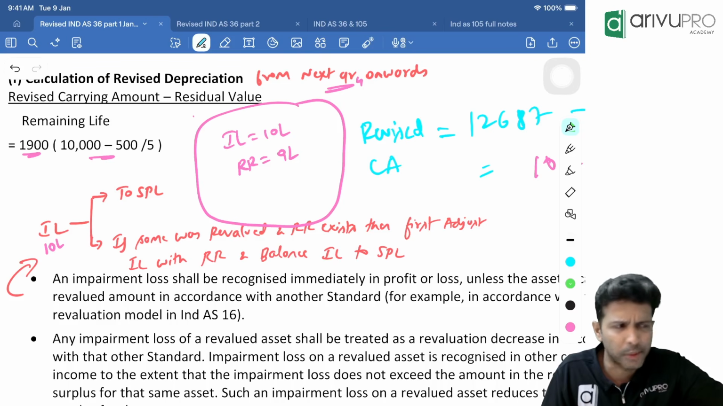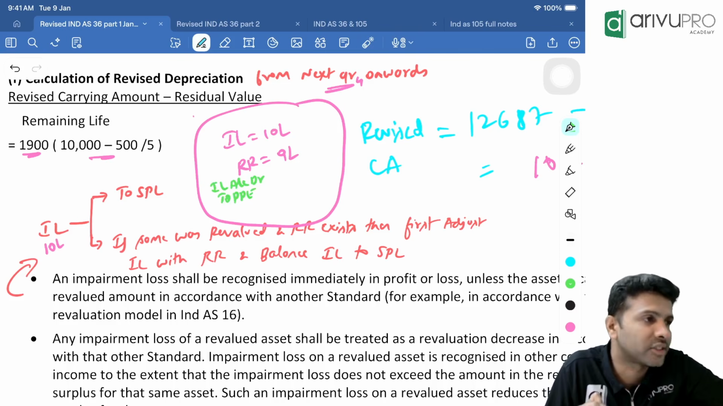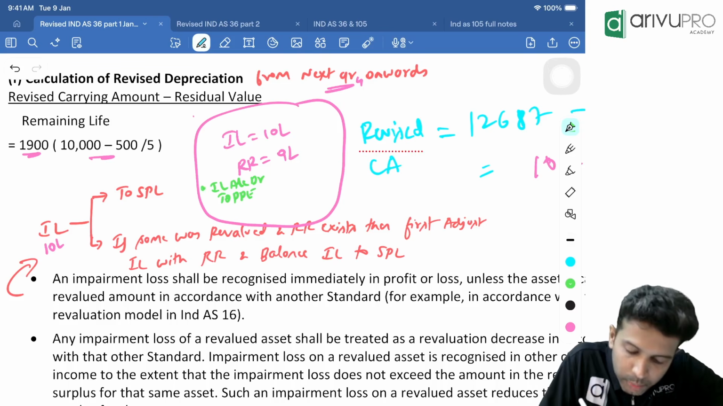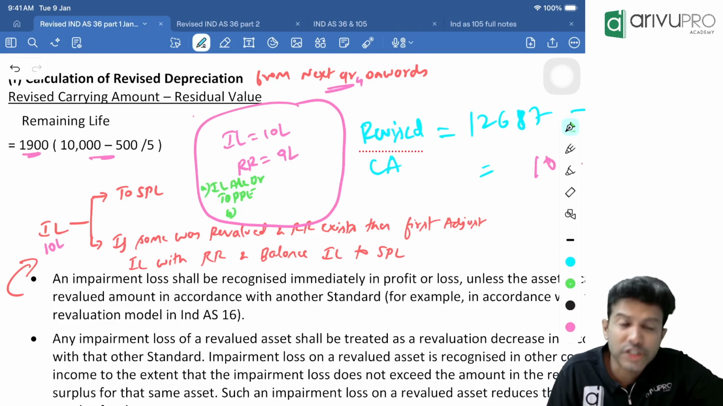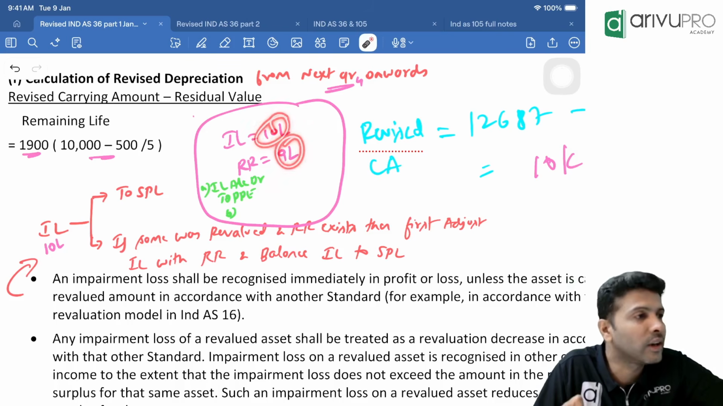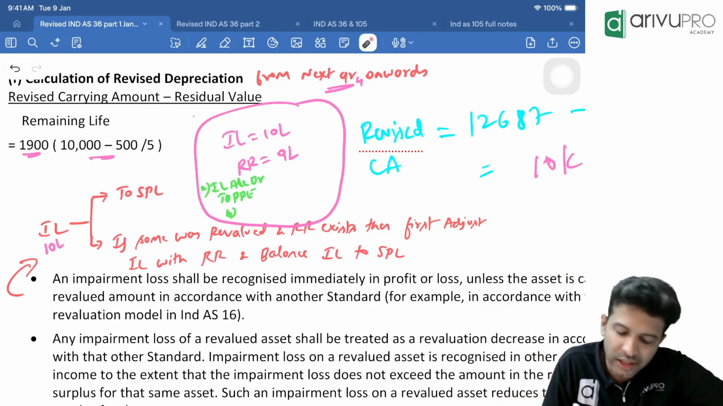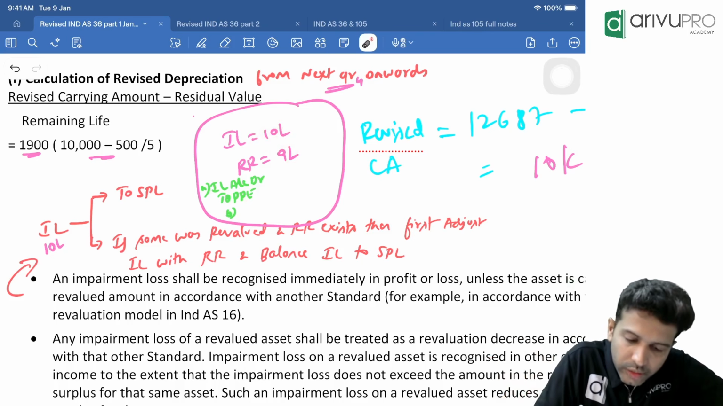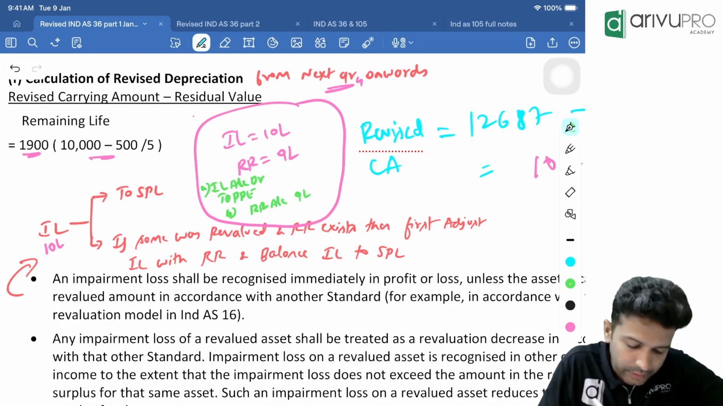The first journal entry is the same: impairment loss account debit to PP. No change there. What about the second journal entry? Will you transfer this impairment loss to SPL now? No. First you'll try to adjust with RR. But impairment loss is 10 lakh and RR is only 9 lakh. So what entry will you pass? Since only 9 lakh balance is there in RR, first you'll write RR account debit. How much? 9 lakh.